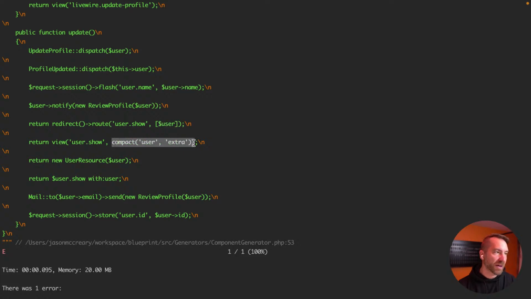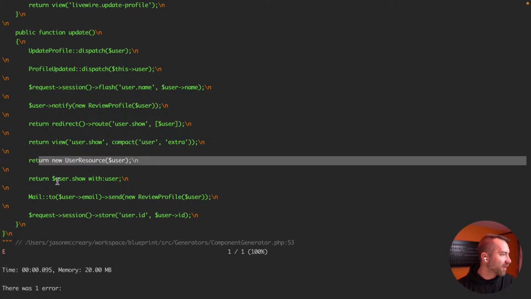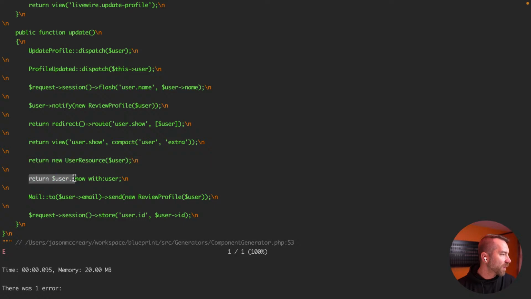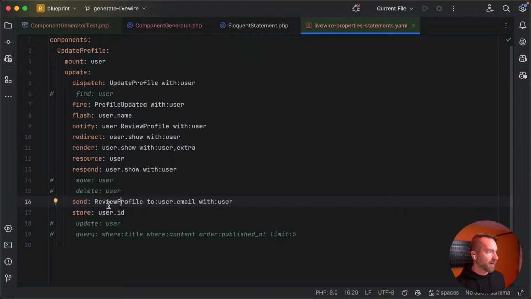The compact here can no longer be used. That's interesting. That's going to be a fun one, because if one of these is this reference, then now you have to break that out into an array instead of compact. So that's going to be fun. Okay, same thing here, this arrow user. So return user show with user. I think that was just a bad YAML. Let's go look at that.